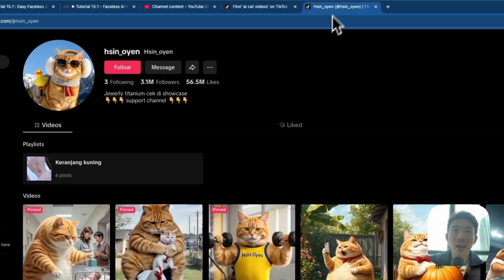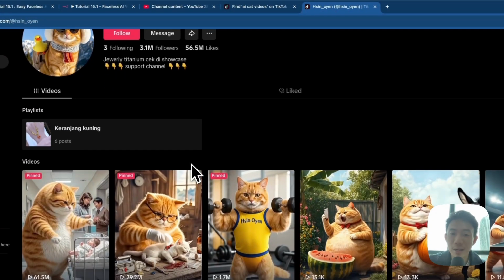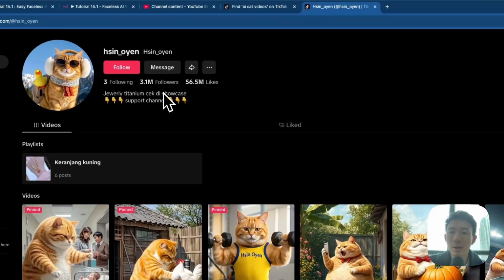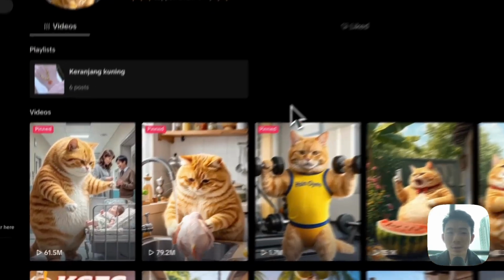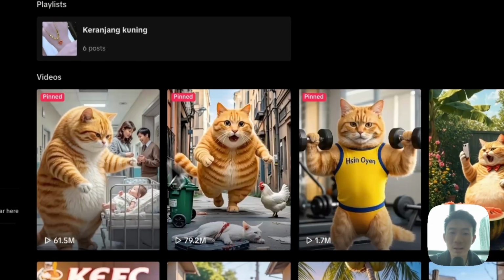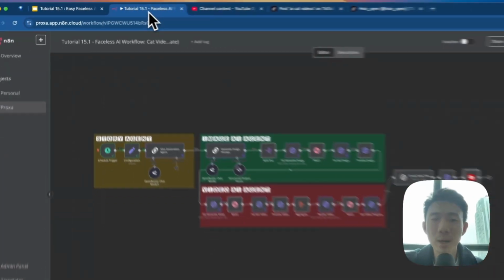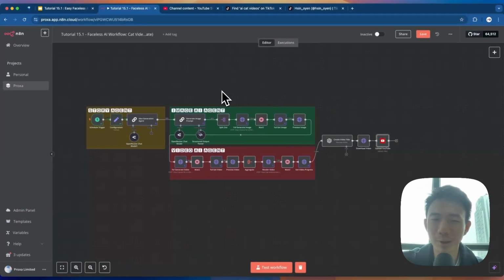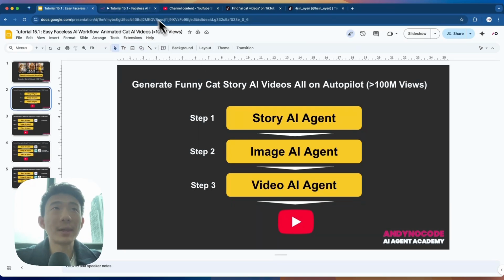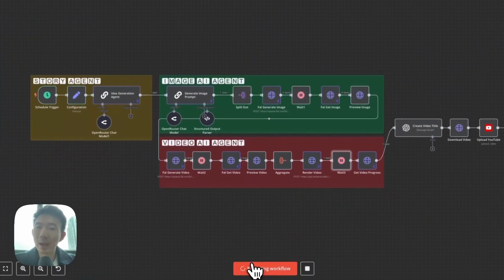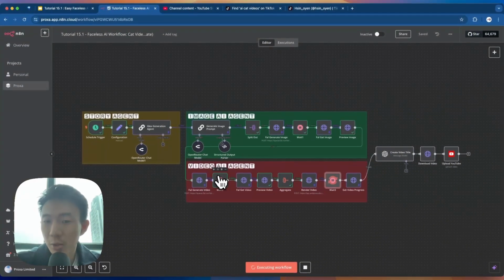For example, this account already has more than 3 million followers, and this video's got more than 100 million views. So you can just imagine, once this process is automated, how powerful this could be. What you can do is to set up this workflow once, and you can let AI do the rest of the work for you as you watch your channel grow.